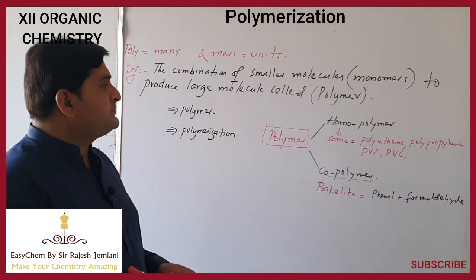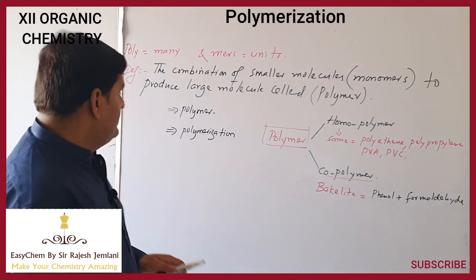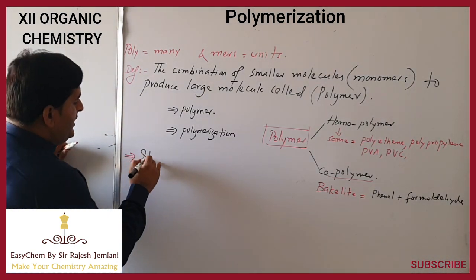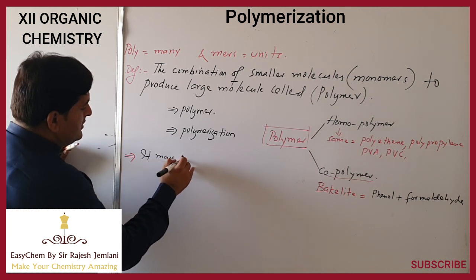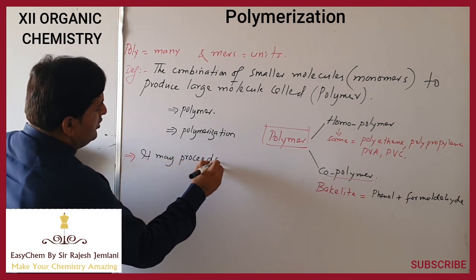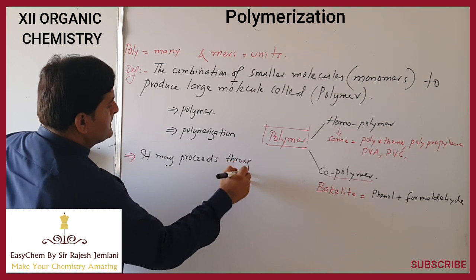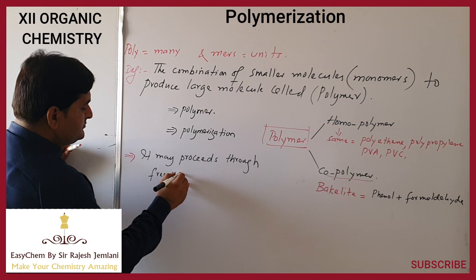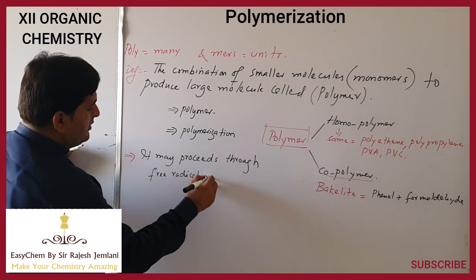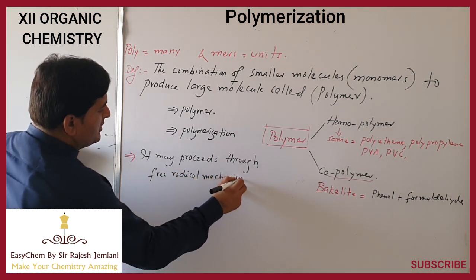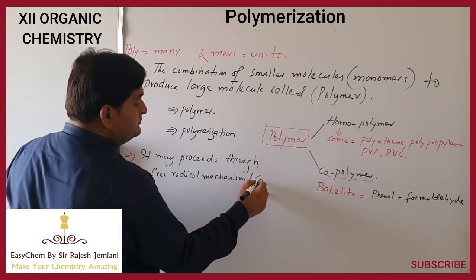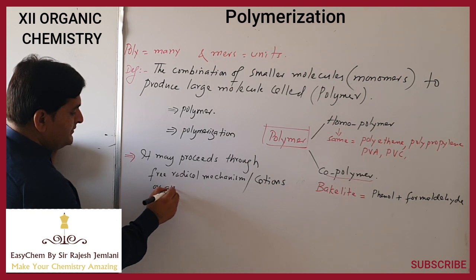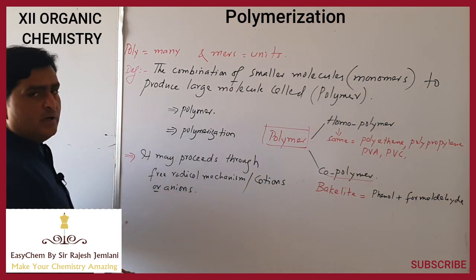Now how does polymerization occur? Polymerization may proceed through a free radical mechanism, or it may involve cations or anions depending upon the conditions of reaction.